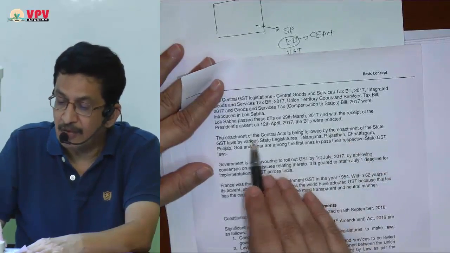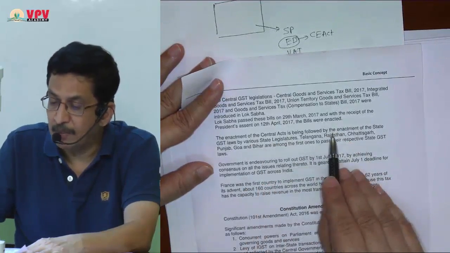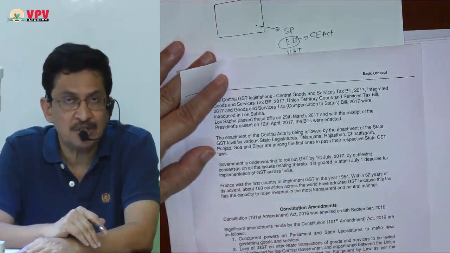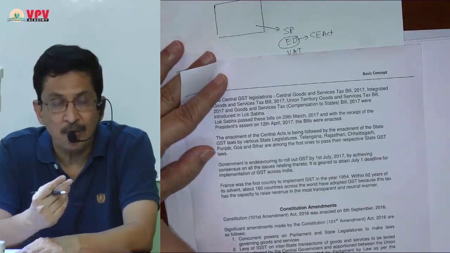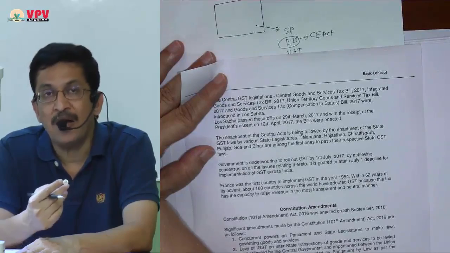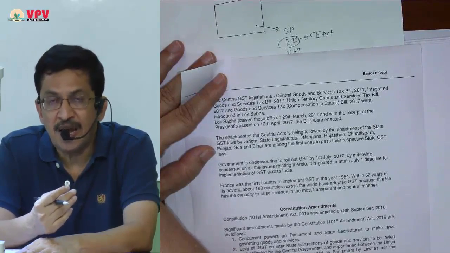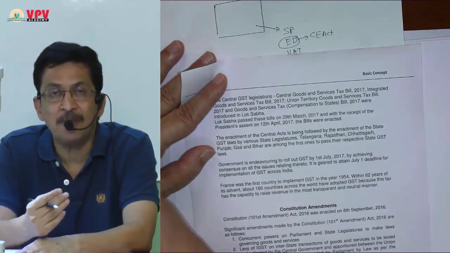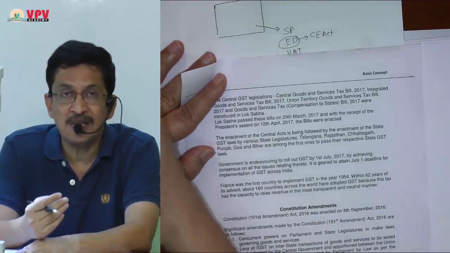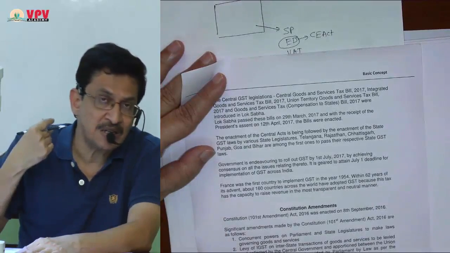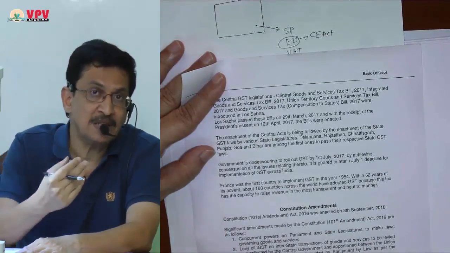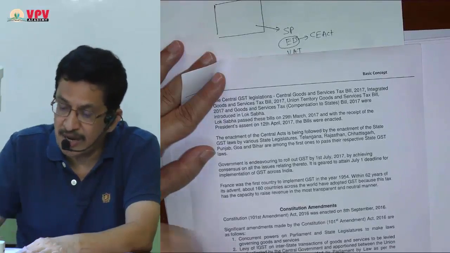The enactment of the central acts is being followed up by enactment of state GST laws. As you know, we have a federal structure, so we are going to have one CGST Act, and every state is going to have an SGST Act. The SGST Act is actually nothing but a copy paste of the CGST Act, but still every state has to pass an SGST Act. So now started the chain of all states passing their respective SGST Acts.